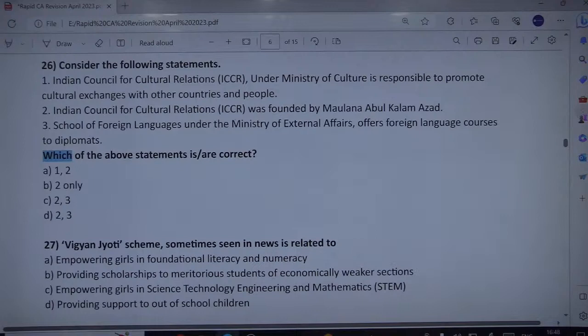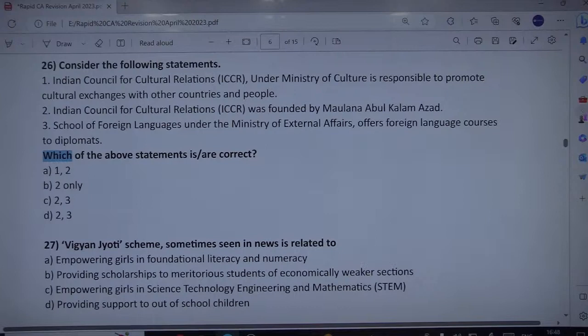Yes, if you become a diplomat, if you choose Indian Foreign Services as your first preference, then of course you need to learn foreign languages as well. And the School of Foreign Language under the aegis of the Ministry of External Affairs offers foreign language courses to the diplomats, that is, the IFS officers.